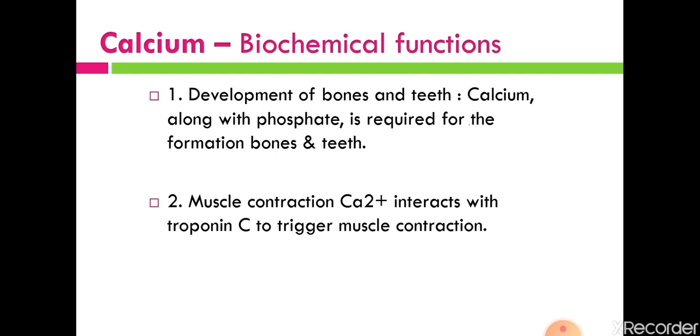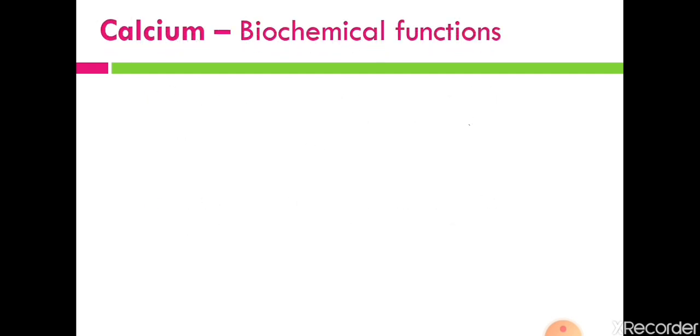Calcium binds with troponin C, which is present in the actin filament of the muscles, and after that the muscle gets contracted. So calcium indirectly helps in the contraction of muscles, especially striated muscle, that means skeletal and cardiac muscles.